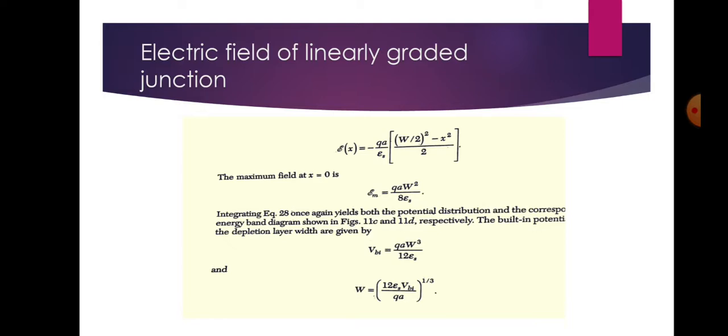When either forward or reverse bias is applied to the linearly graded junction, the variations of the depletion layer width and the energy band diagram will be similar to those shown in the figure, as we have shown for abrupt junctions. However, the depletion layer width will vary as (Vbi minus V) to the power 1 by 3, where V is positive for forward bias and negative for reverse bias.